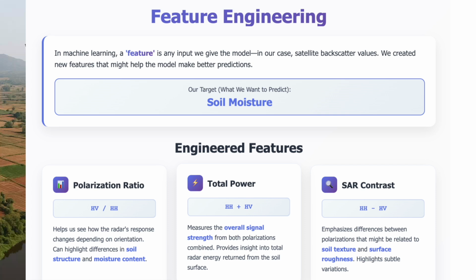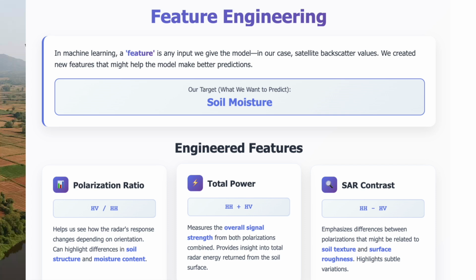For example, I can create the polarization ratio, HV by HH. This actually helps to see how the radar's response changes depending on the orientation. Sometimes this can also highlight differences in soil structure or soil moisture.